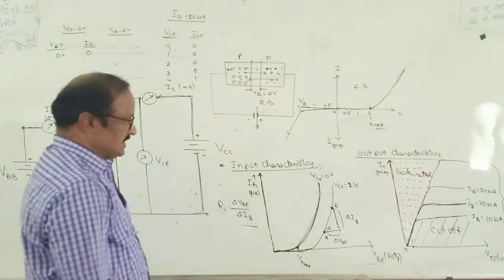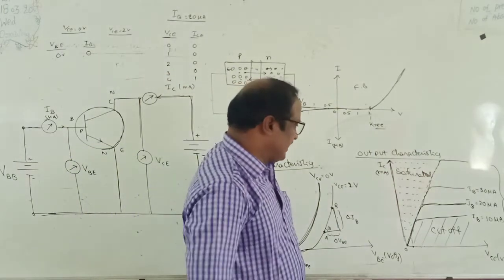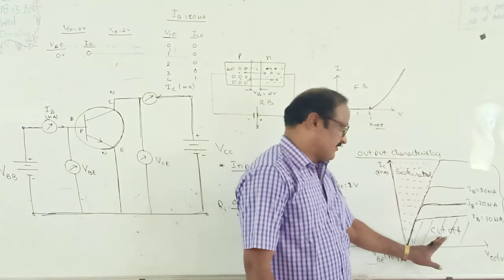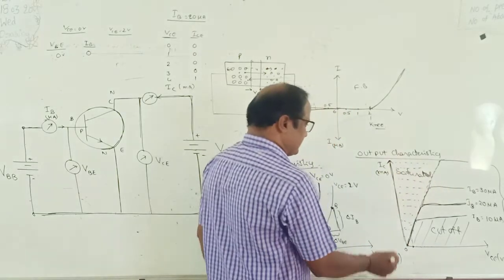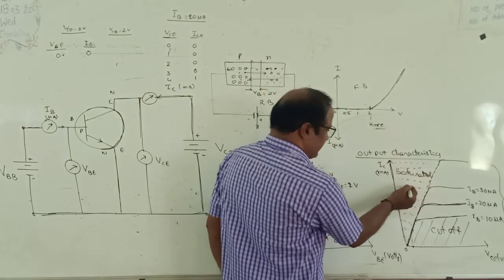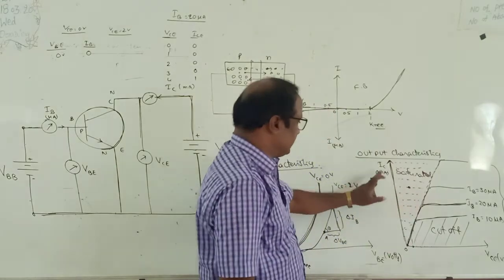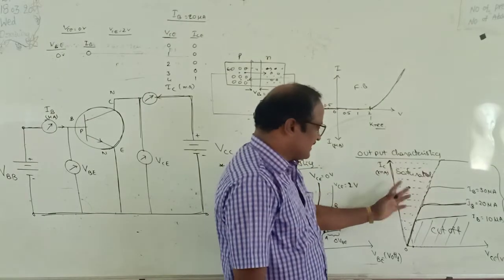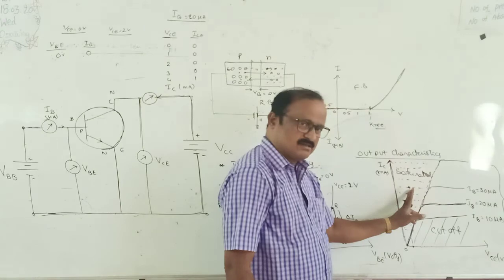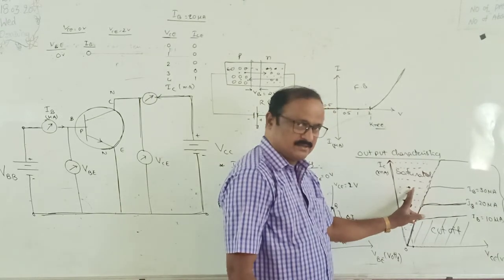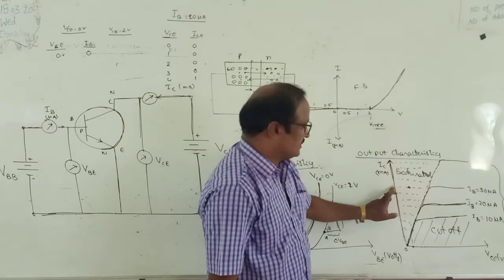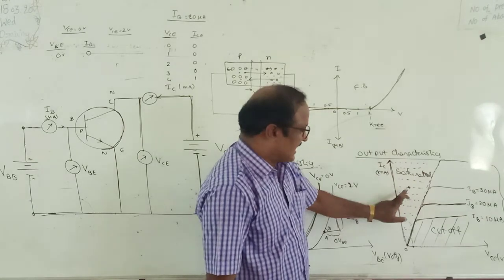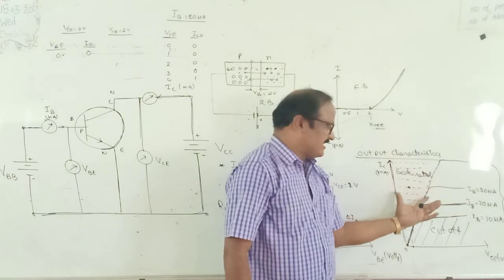Okay. Observe this. How do you define the saturated, cutoff and active regions? Saturated means, observe, the IC current at this point is approximately independent of the base current, right? At this point IC equals some value, 20, and this is independent of the IB current.